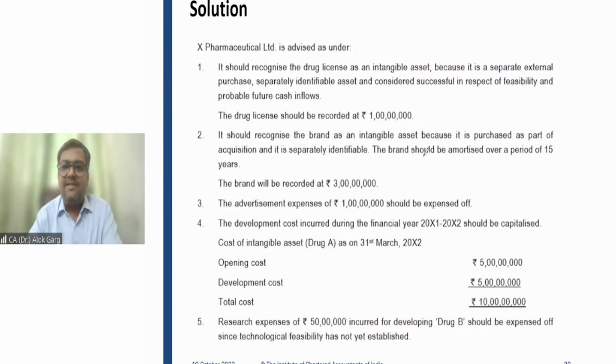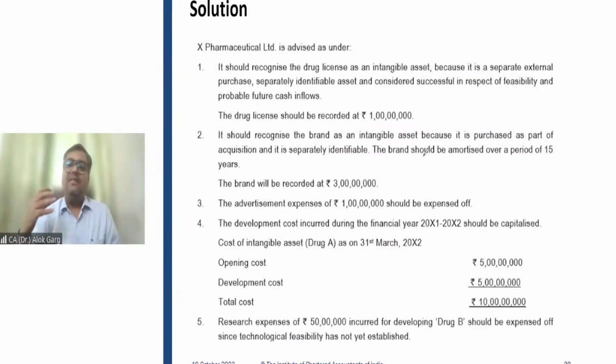Then we discussed that for any item to be an intangible asset, identifiability is important, plus control is important. Control means having the future economic benefit or stopping others from accessing the future economic benefit. Plus future economic benefit should be there. Then we discussed the recognition criteria. An intangible asset is recognized if future economic benefit is probable, cost can be measured reliably, and it meets the definition of an intangible asset.